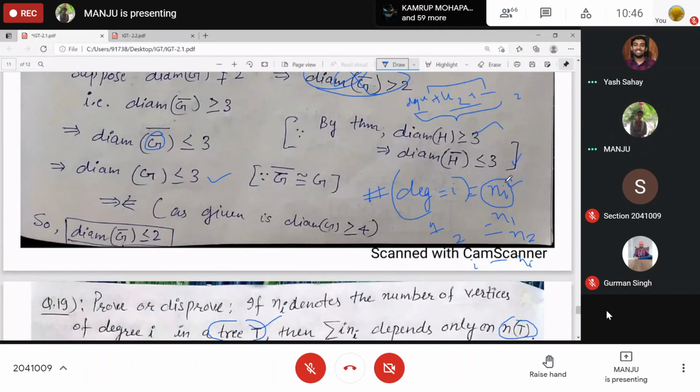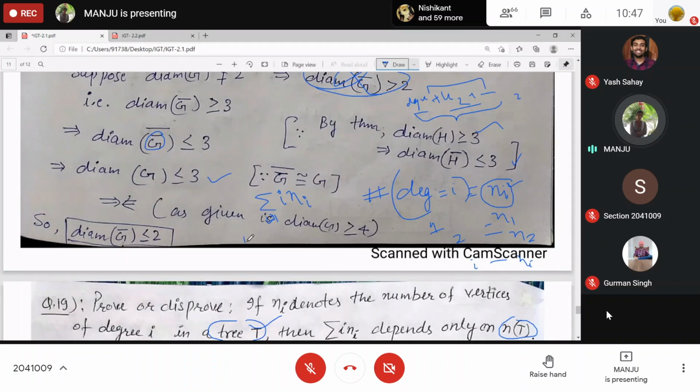Similarly, 2 will be added n2 times, 1 will be added n1 times, and so on. Whatever i is, it will be added ni times, and this is giving you 2 into n minus 1. So can I write i into ni, summed with i running from 1 to k?